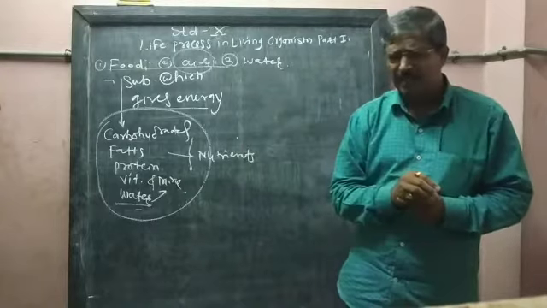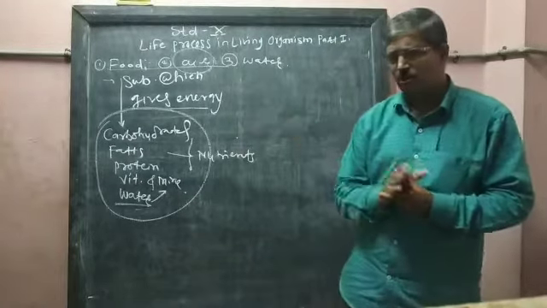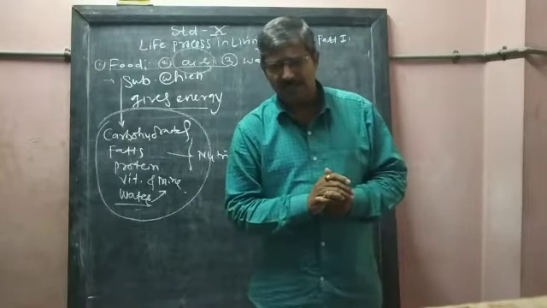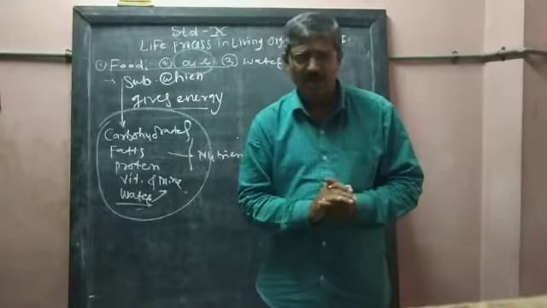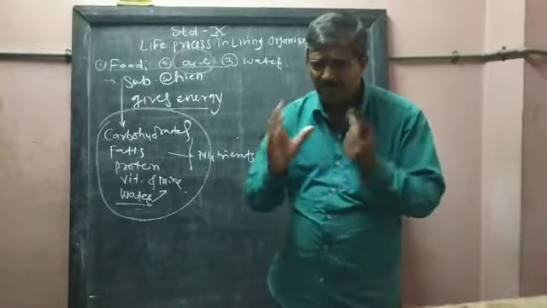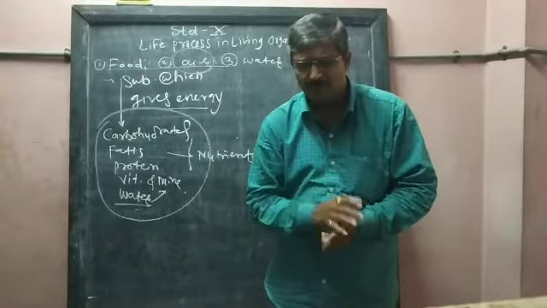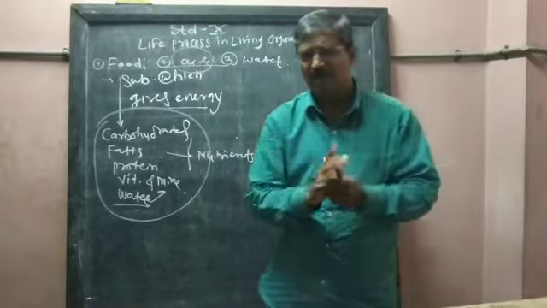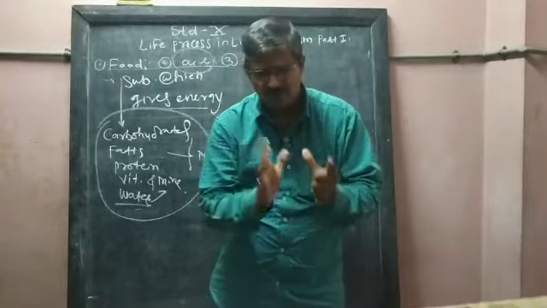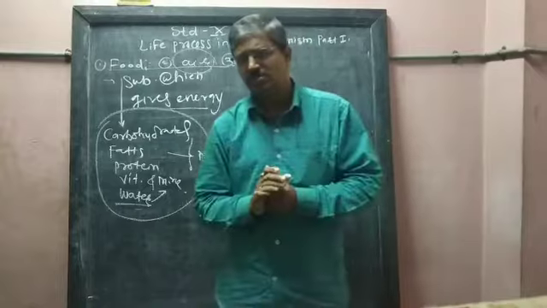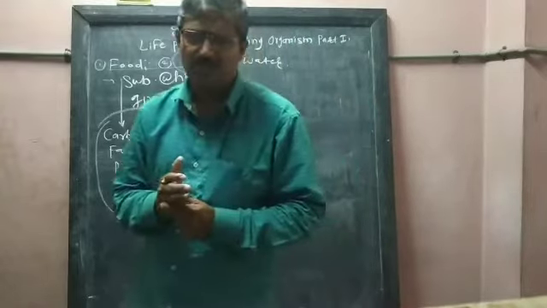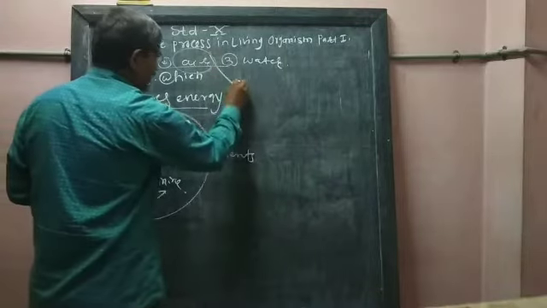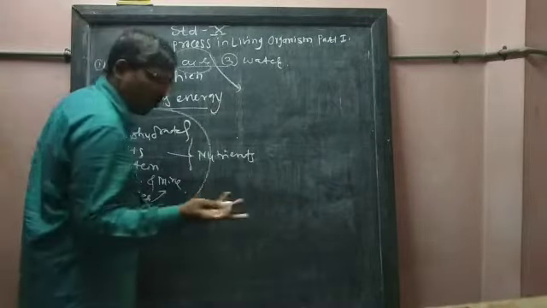And to take these different nutrients into our body, some organs are necessary. There are different kinds of organs, and these organs come together and work together. There is a great coordination among different organs. When different organs come together, an organ system is formed, and from these organ systems different kinds of life processes are continued in our body.